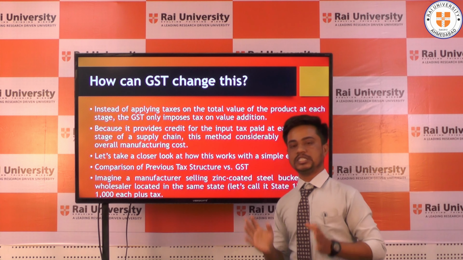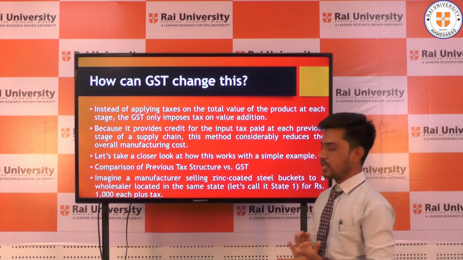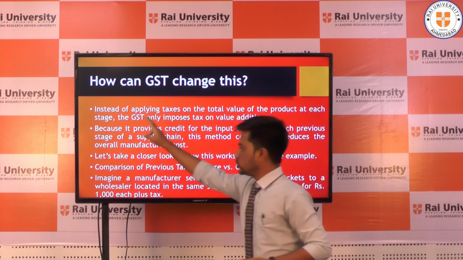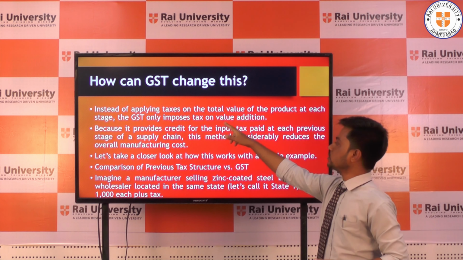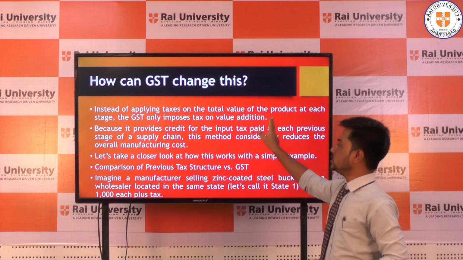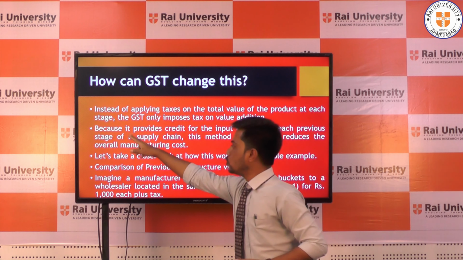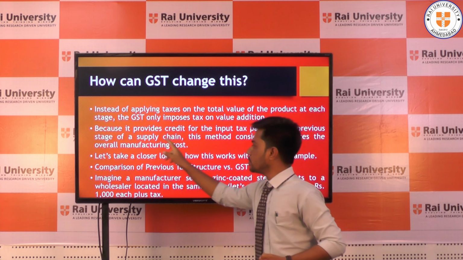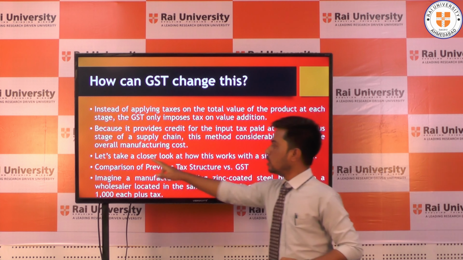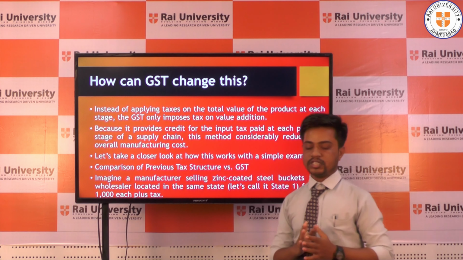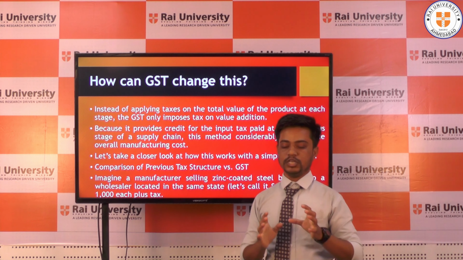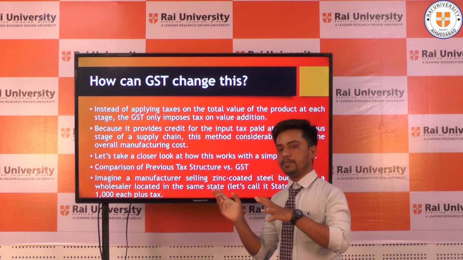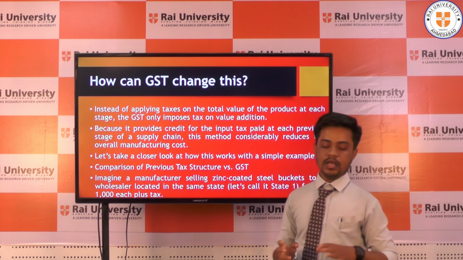How has GST changed this? Instead of applying tax on the total value of the products at each stage, GST only imposes tax on the value addition, because it provides credit for the input tax paid at the previous stage of the supply chain. This method considerably reduces the overall manufacturing cost. Then let's take a closer look at how this works with a simple example, a comparison of the previous tax and GST.